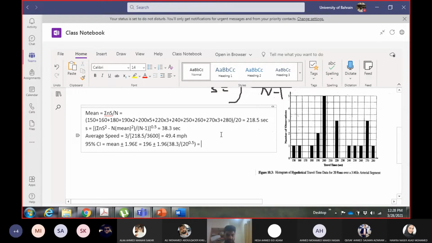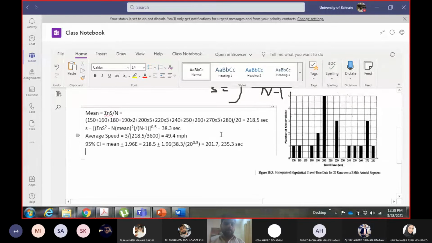Yes. How much is this range? 201.7. I did not write the mean correctly. You have to take the mean which you have, 218.5. Will you take the mean as 218.5? Yes. Okay, good. 201.7, 0.7, okay. 235.3. 235. Yes.